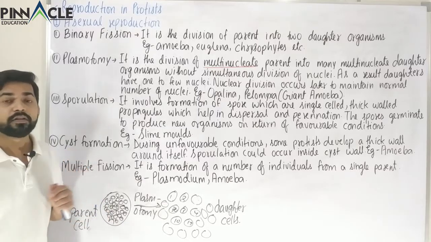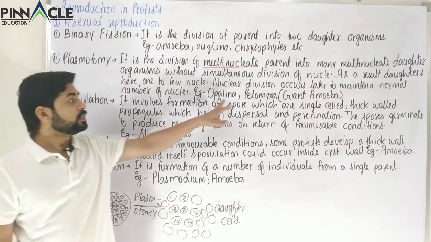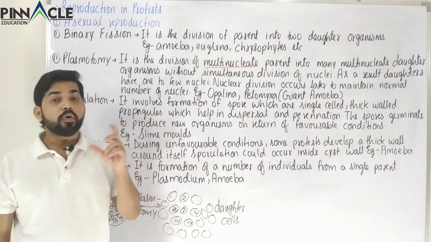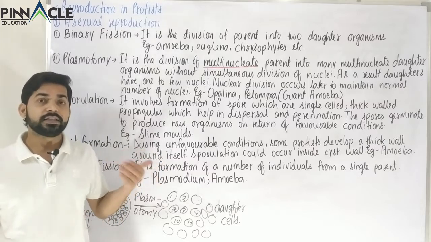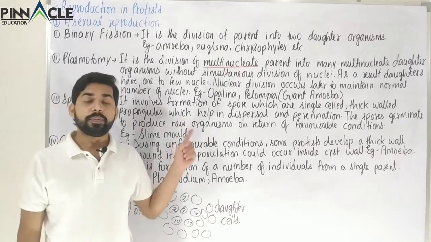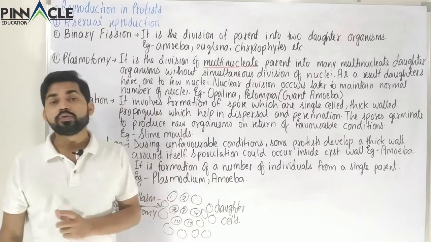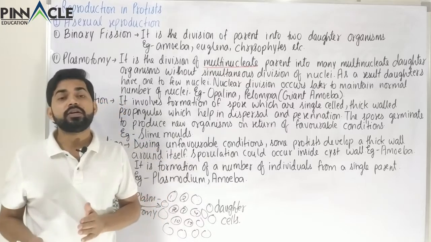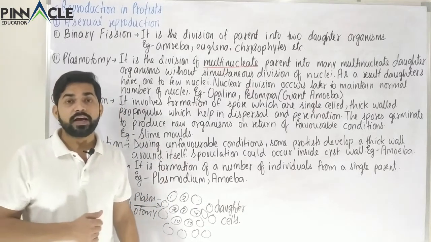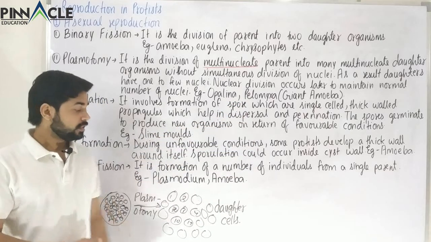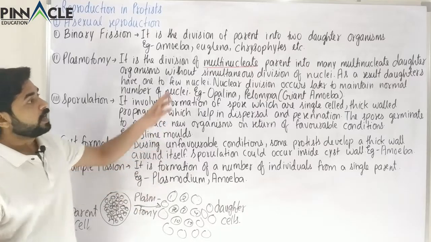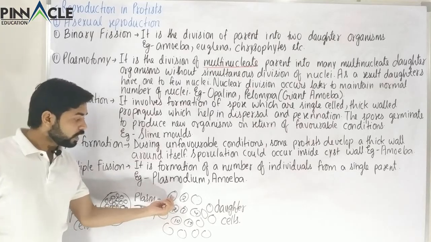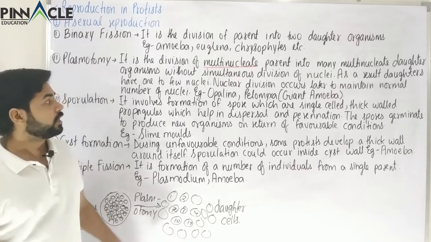Now we have to see the examples where it takes place. It normally takes place in Opalina and Pelomyxa. Both Opalina and Pelomyxa are protozoans. In our later classes we are going to study that they come under the category of protists which are similar to animals, or which are the ancestors of animals. So in these categories plasmotomy occurs. As a result the daughter cells have 1 to few nuclei. The daughter cells could have 1, 2, 3 or any number of nuclei.